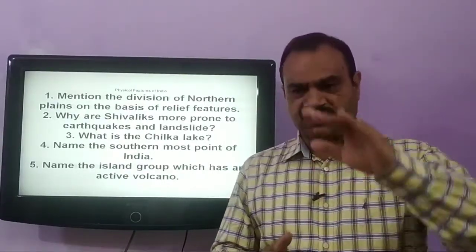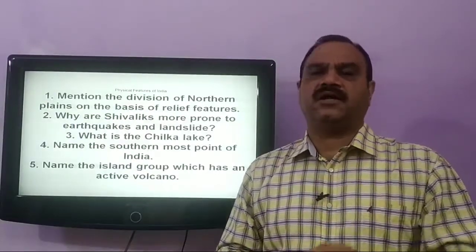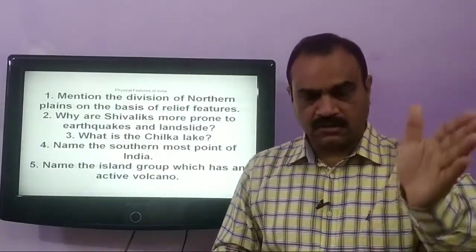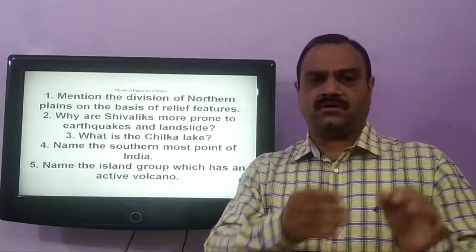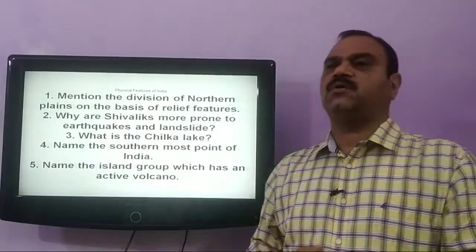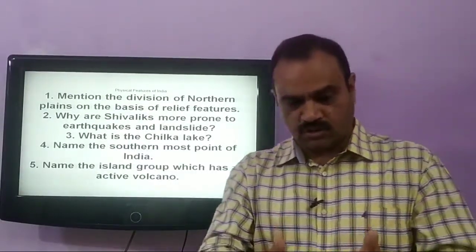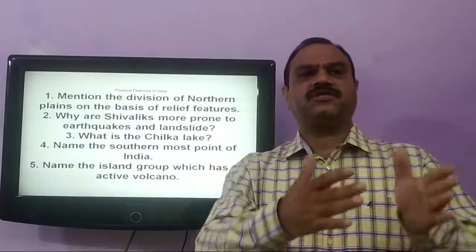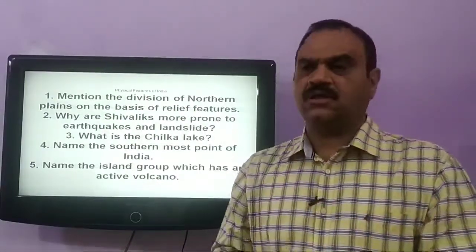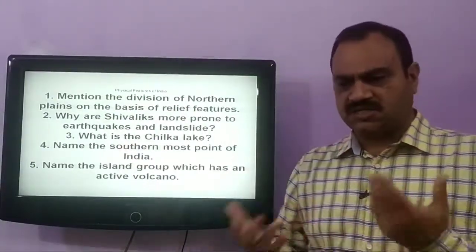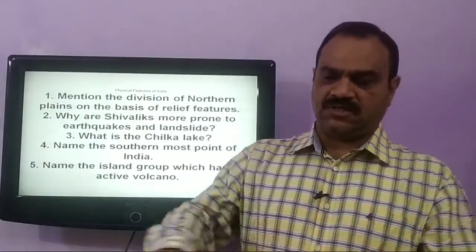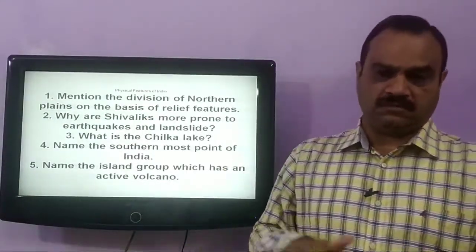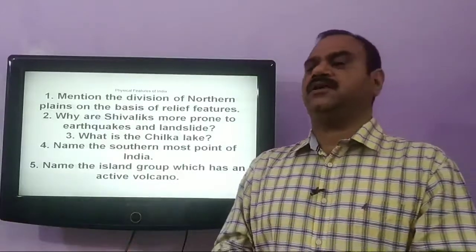Bhabar is just the foothills of the Himalayas. When the streams come down the mountain regions and enter the plain land, they bring along several pebbles. With the passage of time, the stream disappears and this remains part of the plain area.